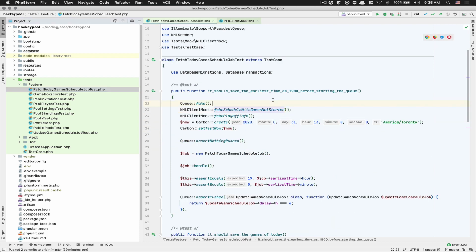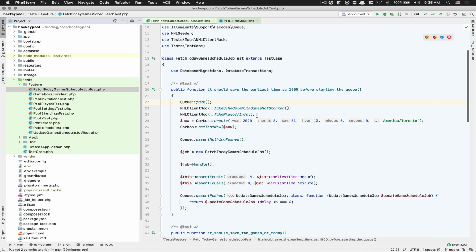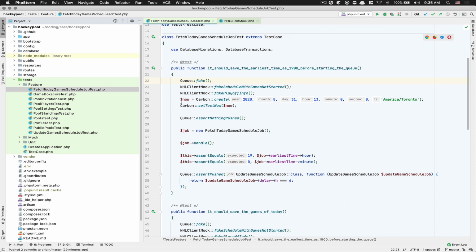So now I can work against that and don't hit the real API. After that, one thing I really like, and I think it's going to be even much better in Laravel 8 with time traveling, is the fact that now I can set some day, okay? So you can work with dates. In tests, working with dates is pretty hard, but there they make it really easy.